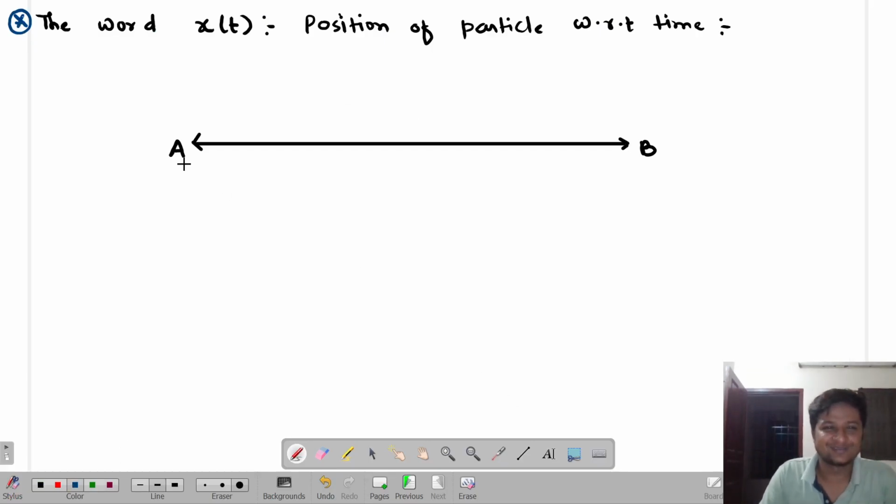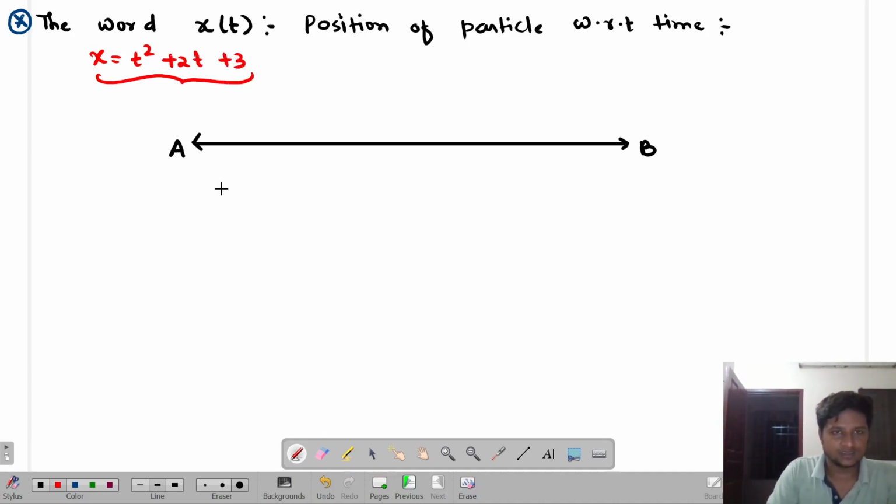Okay, now look carefully. So we were discussing the position of particle, x of t. Now if I talk about 2 points A and B, which I take in any case, what is x of t? Let's suppose I wrote an equation, x of t is equal to t square plus 2t plus 3, only plus signs are there.